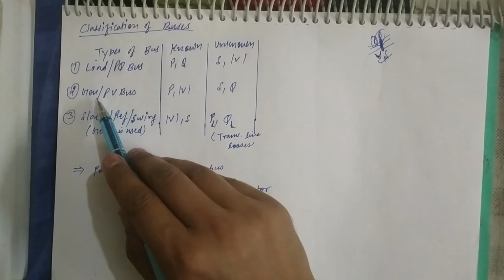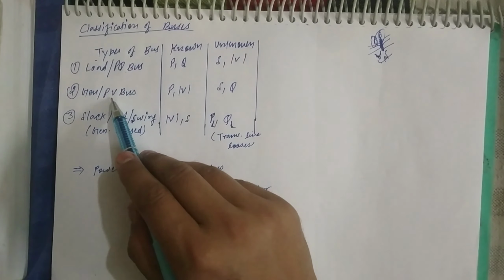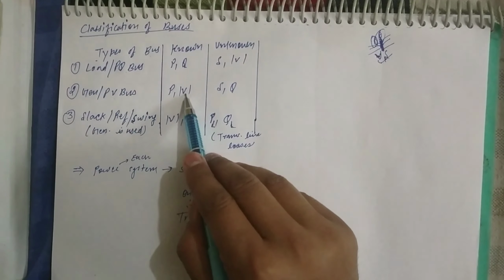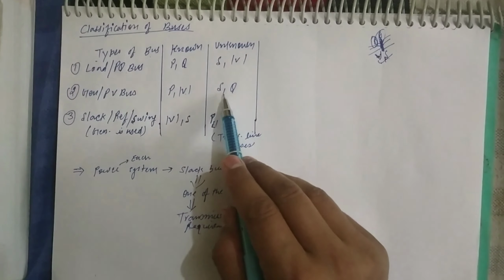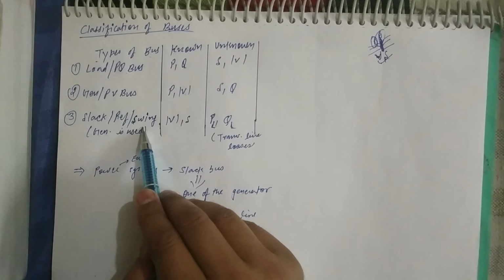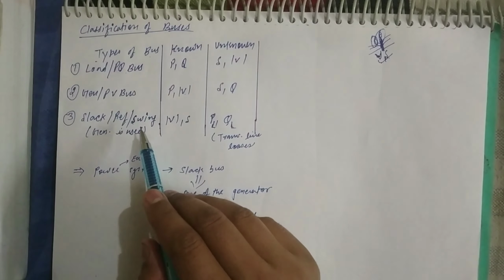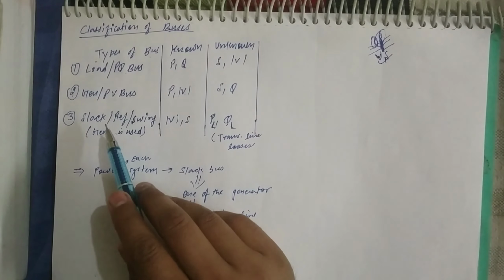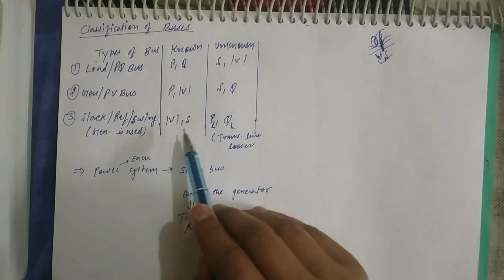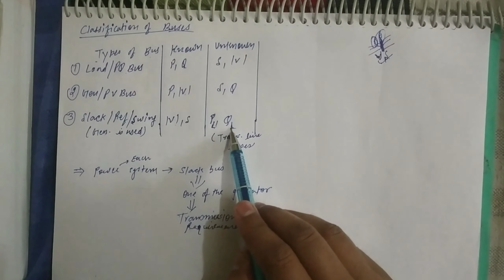Then next is the generator or PV bus, where the values of P and voltage are known and delta and Q are unknown. The slack bus, reference bus, and swing bus are all the same bus; only the names are different. Here the magnitude of voltage and angle are known, and P and Q are unknown.